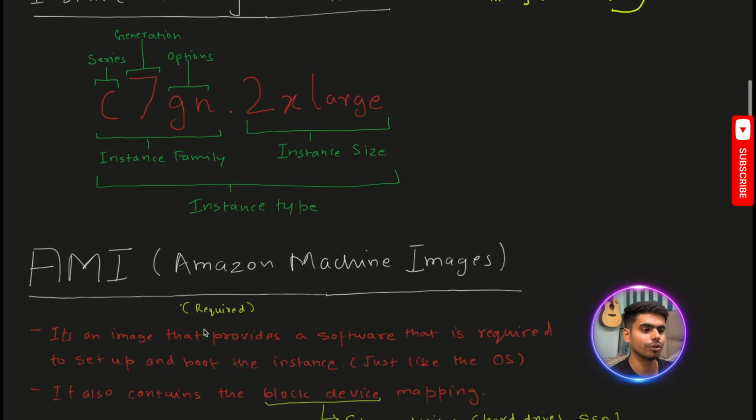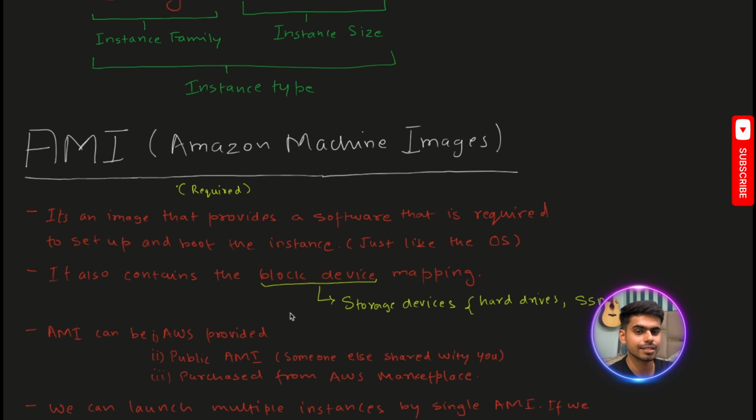So let's move on. Let's discuss Amazon Machine Images, AMI. An AMI is just an image which provides us the software required to run our instance. It's just like the operating system we use in our computers and mobiles. It also contains the block device mapping. Now, what are block devices? We discussed the EBS volume above.